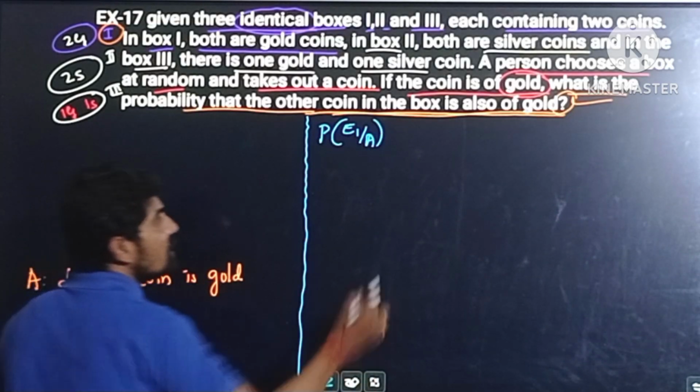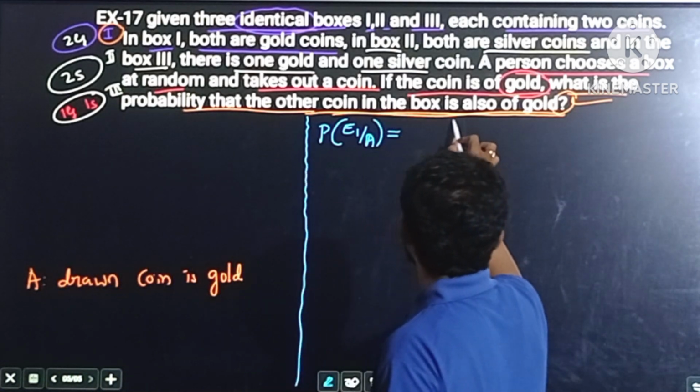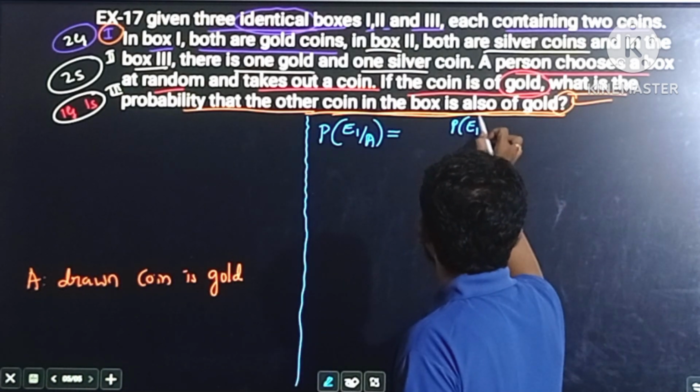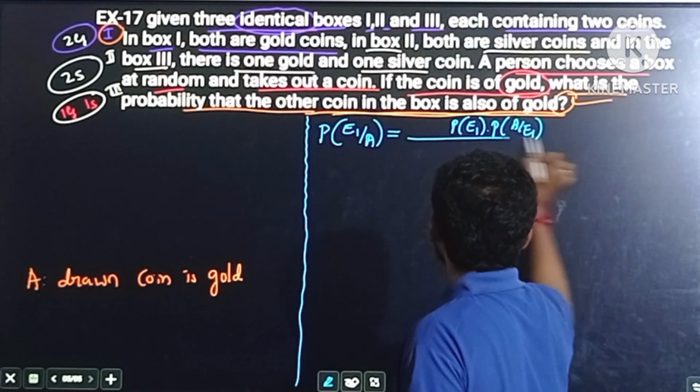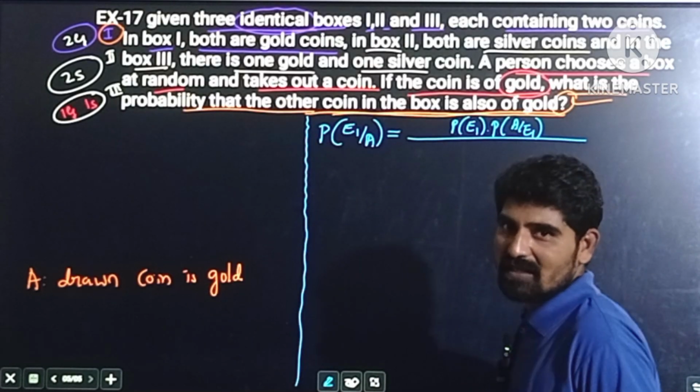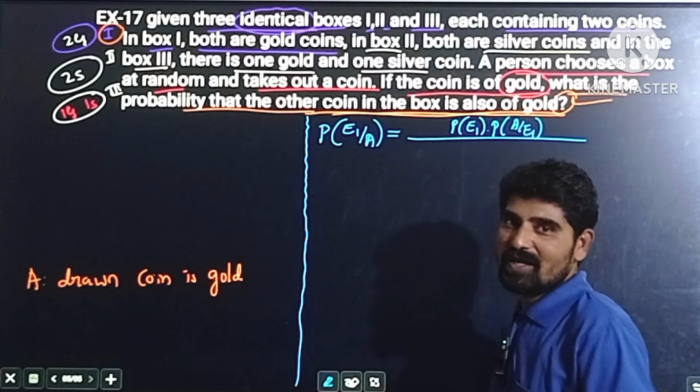which is equal to, the formula is probability of E1 into probability of A by E1 divided by, here we have 3 boxes and we have 3 mutually exclusive events.